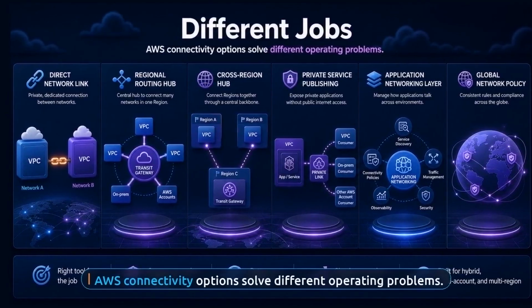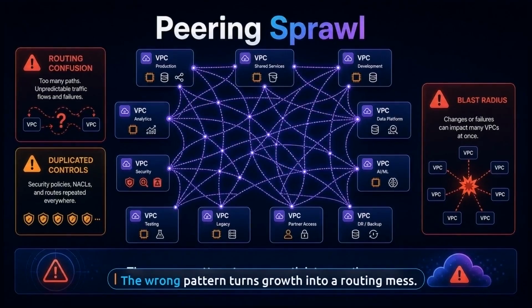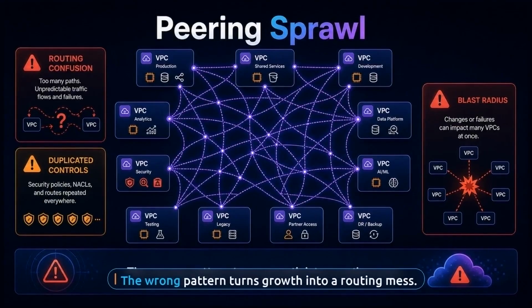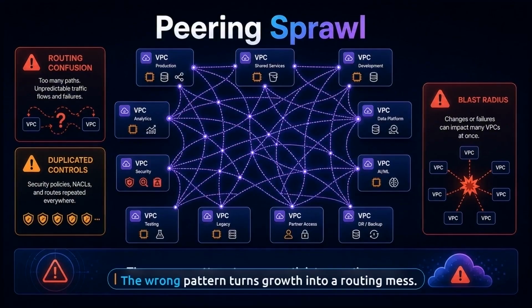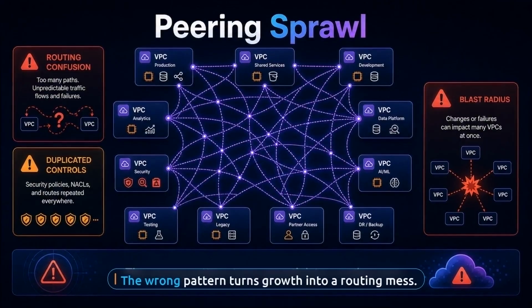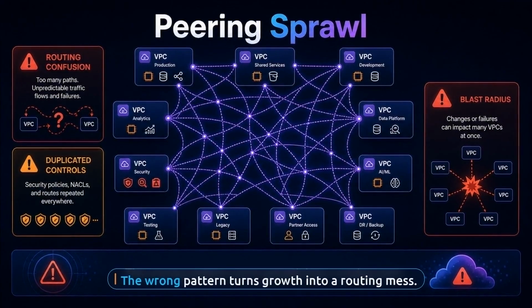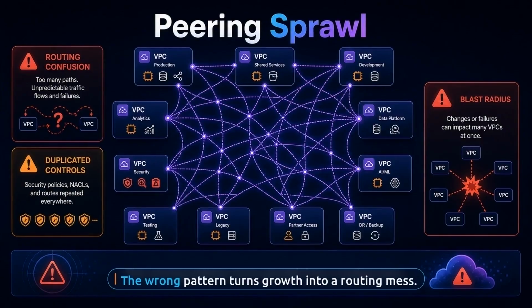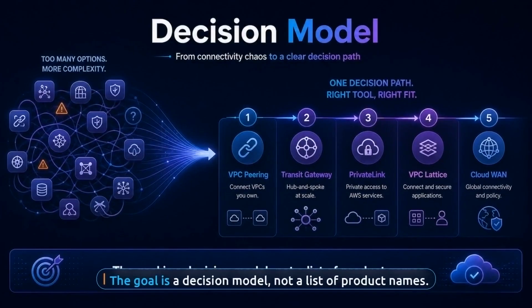Some patterns connect two whole networks, some publish one private service, some create an application layer, some are regional routing hubs, some are global policy constructs. If you reach for the first service you recognize, you can build a peering spider web, lose route ownership, duplicate security controls, and create hidden blast radius. What looks simple on day one can become the thing that slows every later architecture decision.